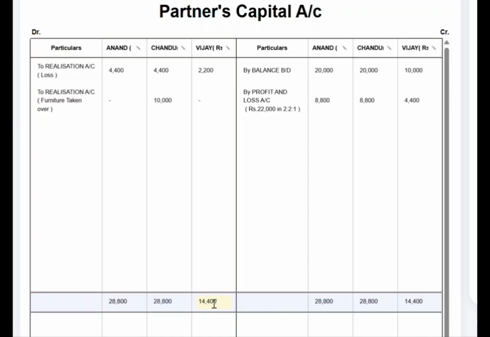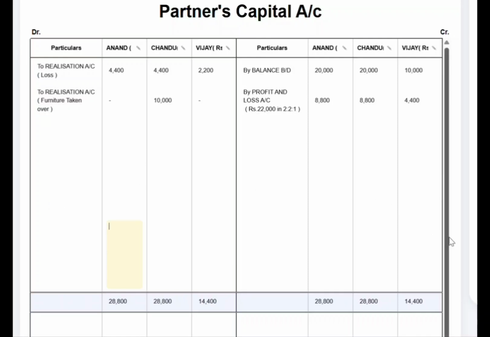So 28,800 minus 4,400 for Anand, and 28,800 minus 14,400 for Chandu, and 14,400 minus 2,200 for Vijay, which will be the final settlement.